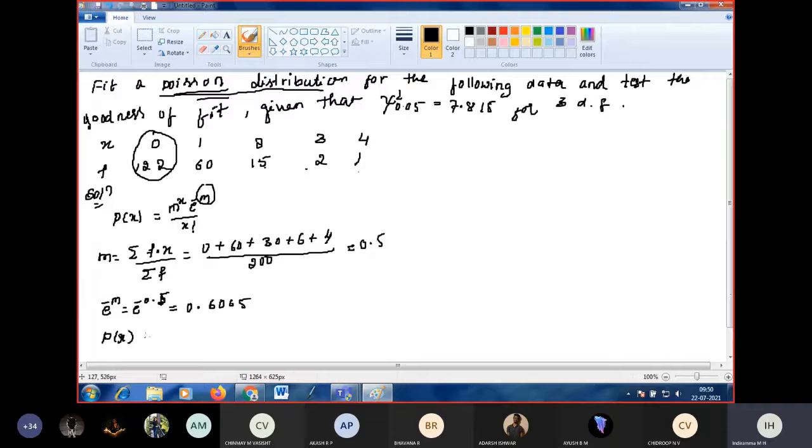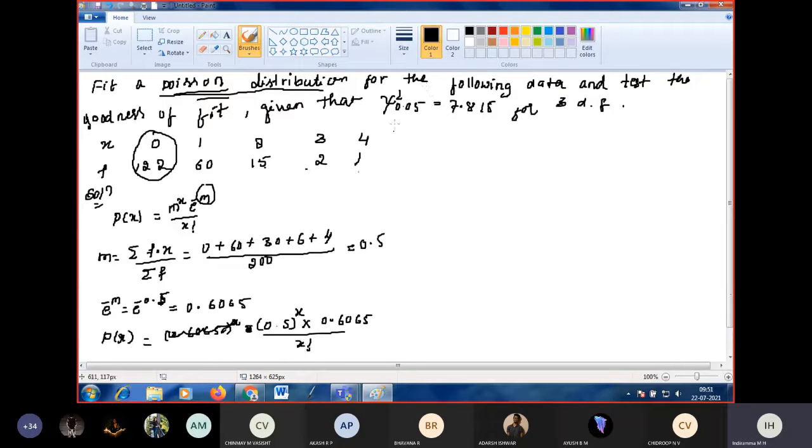P of x is equal to m power x into e power minus m divided by x factorial. Here m is 0.5, so P of x is 0.5 to the power of x into 0.6065 divided by x factorial.